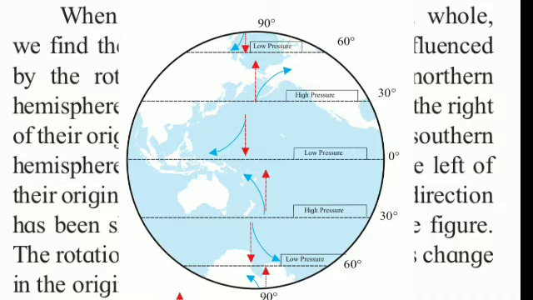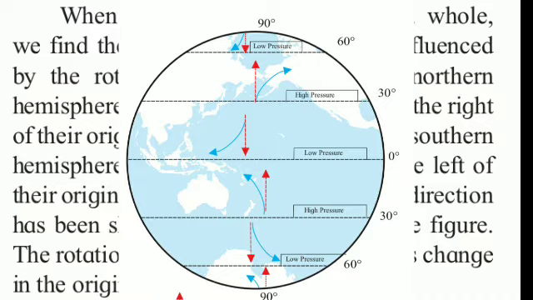Original direction of the wind means the wind is blowing in which hemisphere? Northern hemisphere. Right? But the blue arrow shows the deflection. Can you see the blue arrow over there? Curved arrow? Yes. So what does this blue arrow show, students?